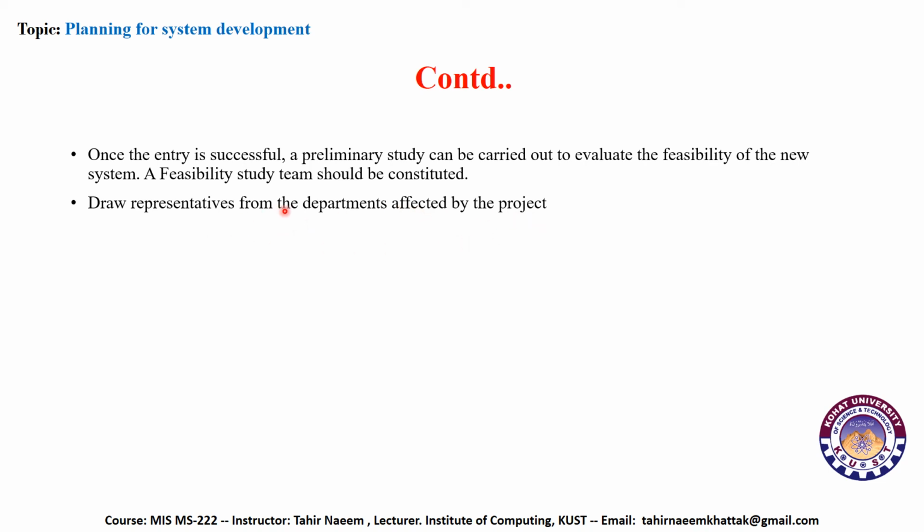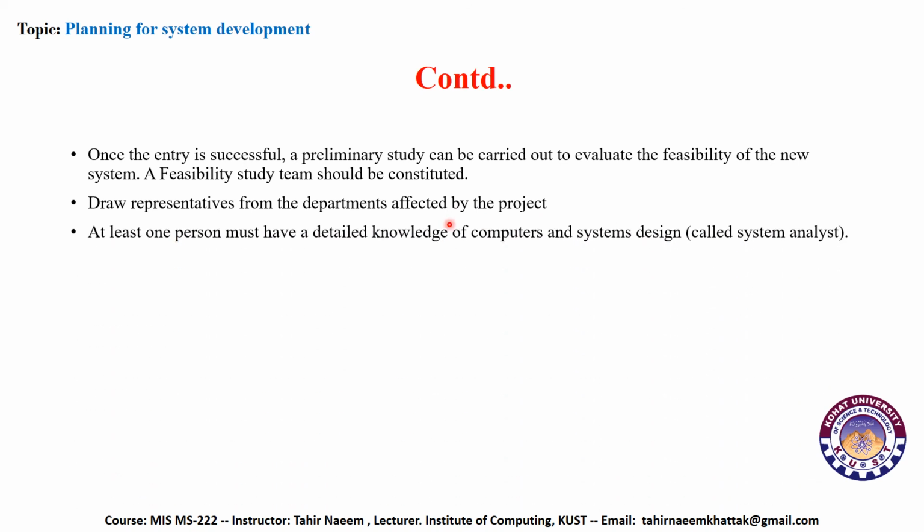In writing this feasibility study, different people from the different departments which will be affected by the project will be drawn in. At least one person must have detailed knowledge of computers and system design, called a systems analyst. So at least one of them must have expert-level knowledge of computers and the system design process.